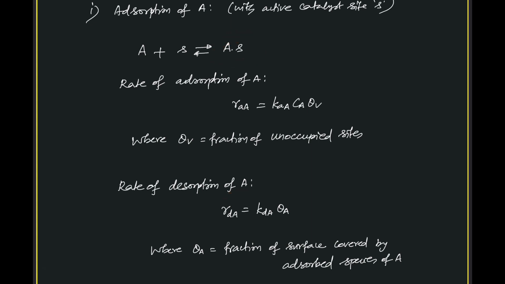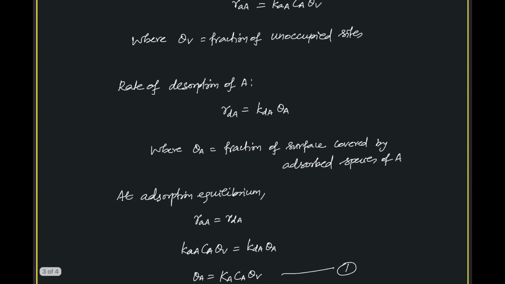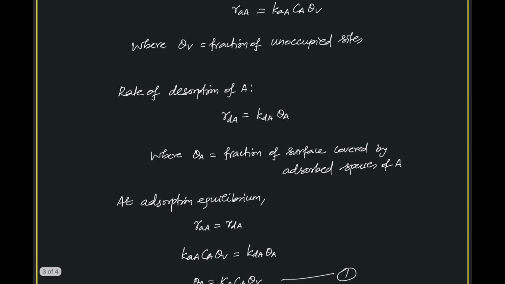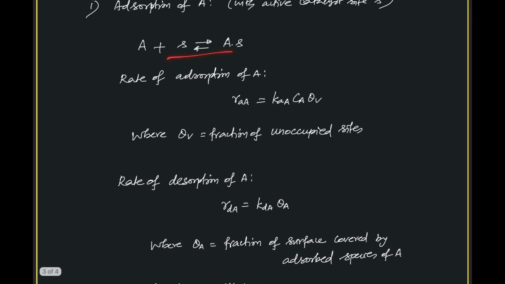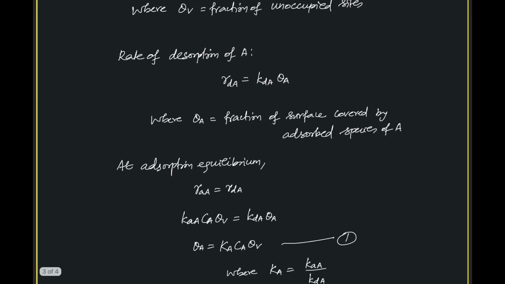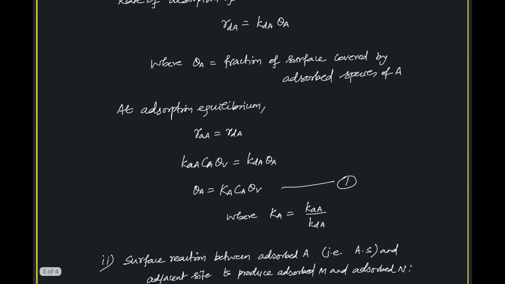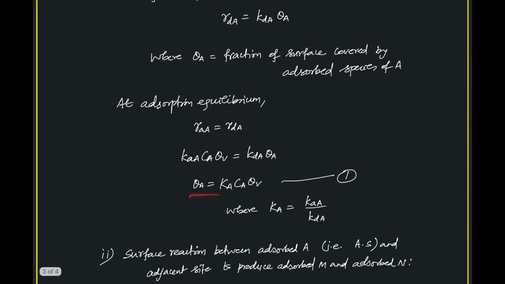So θA is given by Kd,A θA. Sorry, this is θA. So θA is the fraction of sites covered by adsorbed species of A. That we already know. And for adsorption equilibrium, the rate of the forward step, which is adsorption, and the rate of the reverse step, which is desorption, are at the same rate. So Ka, this adsorption, is Ka CA θv, and desorption is Kd,A into θA, and we can rearrange to get θA, which is coming as KaCA θv.